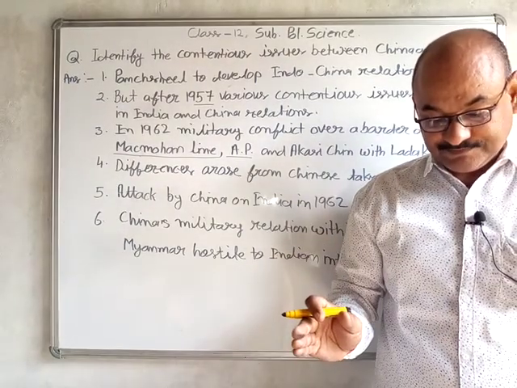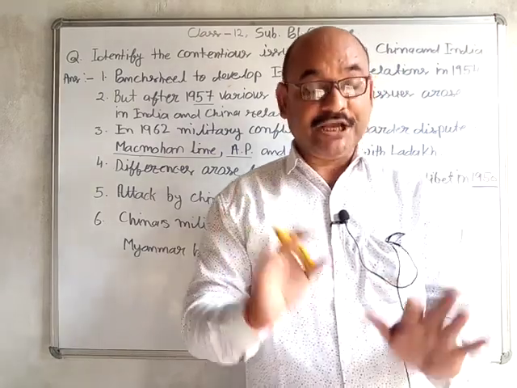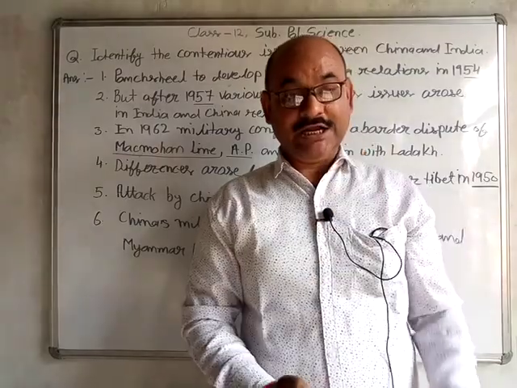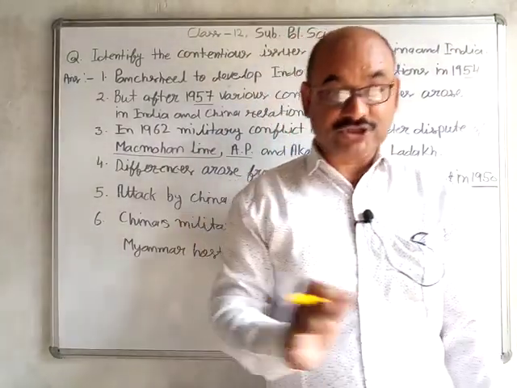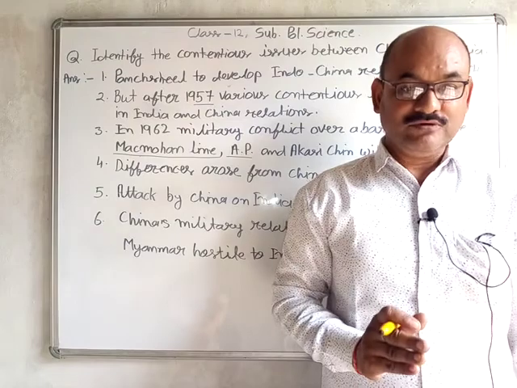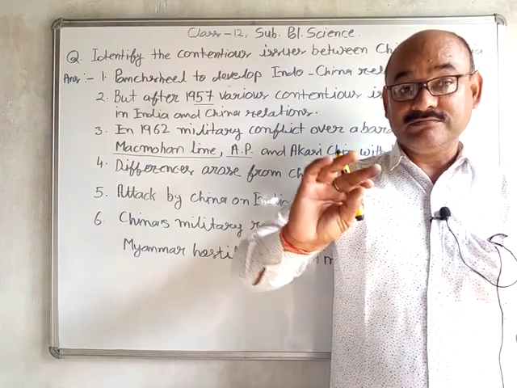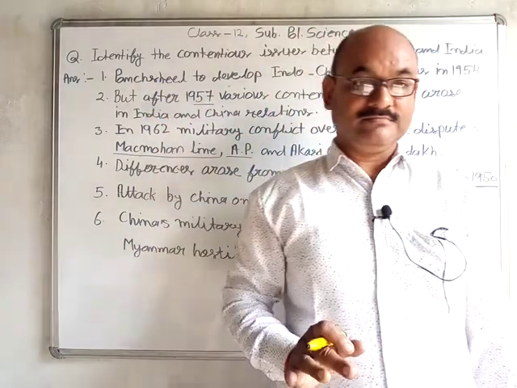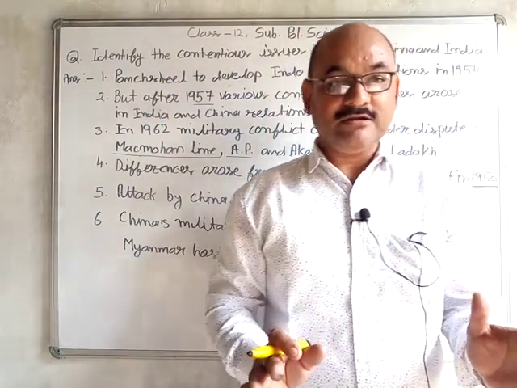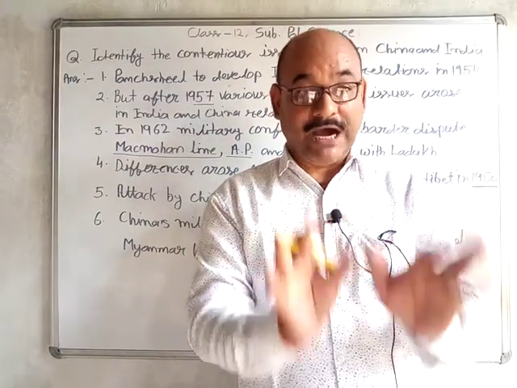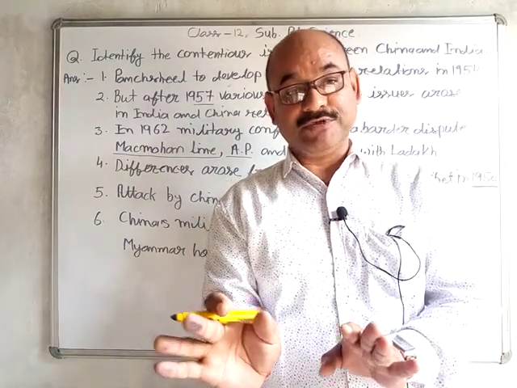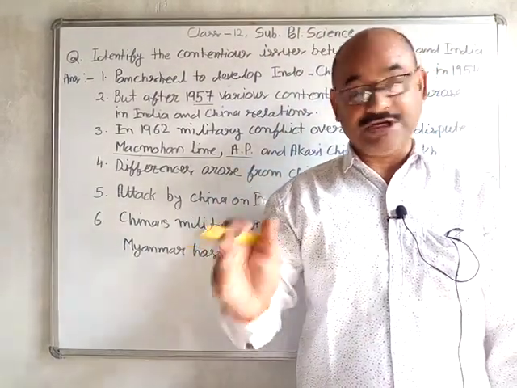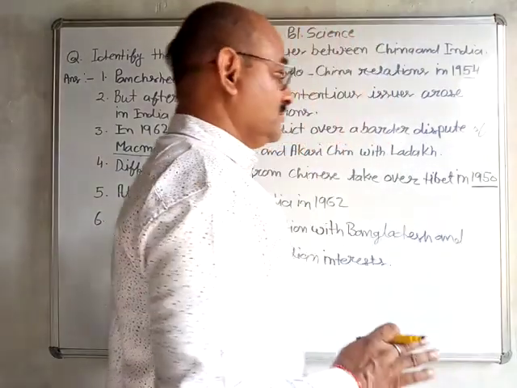And fifth, maintain a peaceful atmosphere. It was the Panchsheel, and India always respected the Panchsheel objectives. But China, the rulers of China, had their minds working on other things: how we can occupy the strategic locations or parts of India, and how we can expand the boundaries of China. So what happened then?